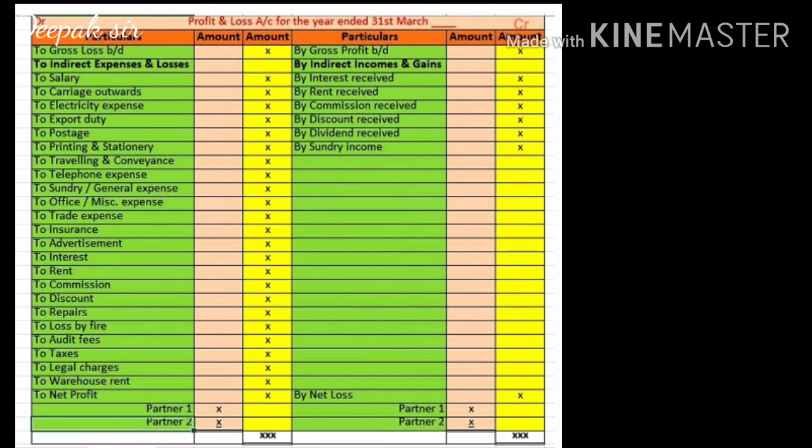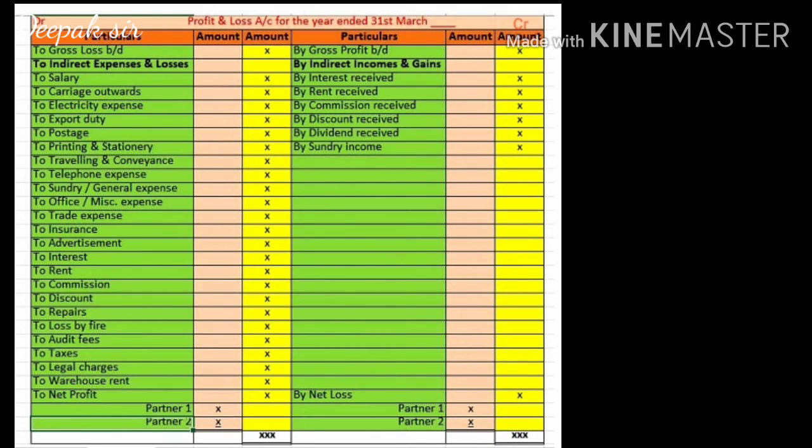Indirect expenses and losses are those incurred in the office. While preparing the trading account, we record all the direct expenses, but while preparing the profit and loss account, we record all the indirect expenses, those incurred while selling and distributing the goods. They are called indirect expenses.